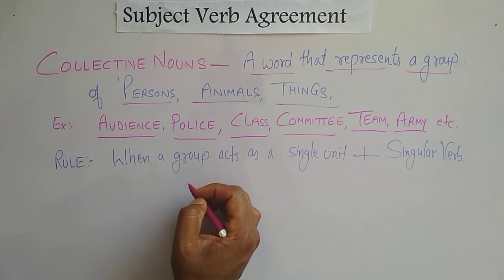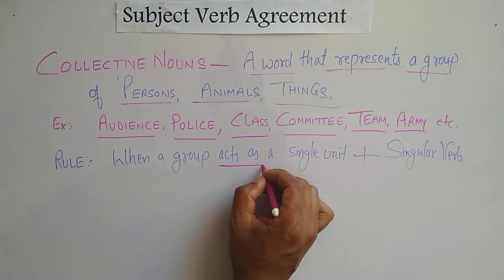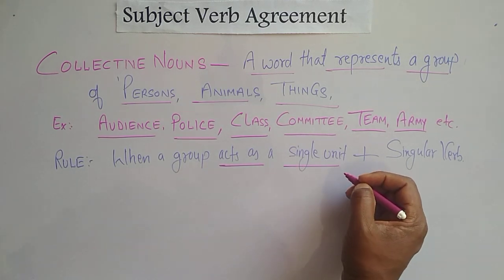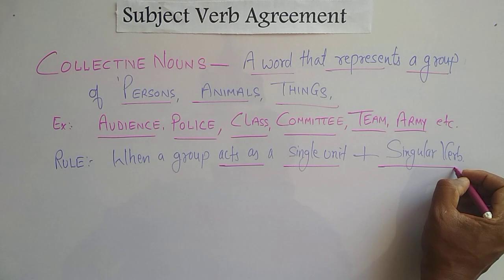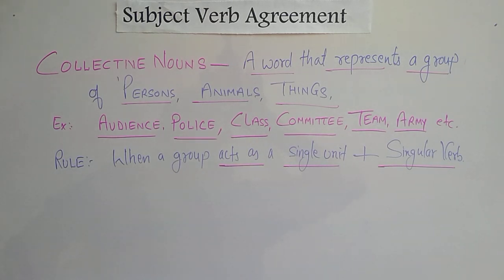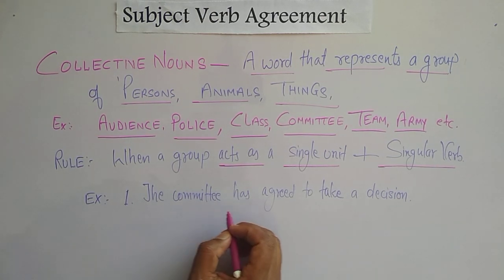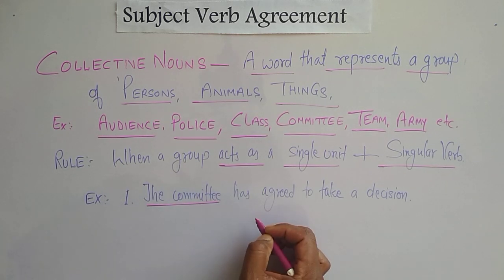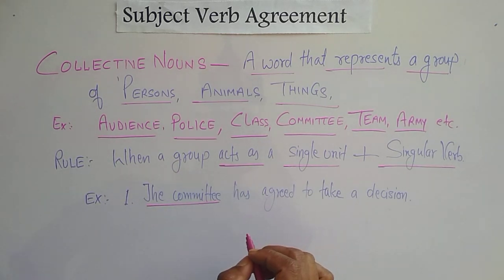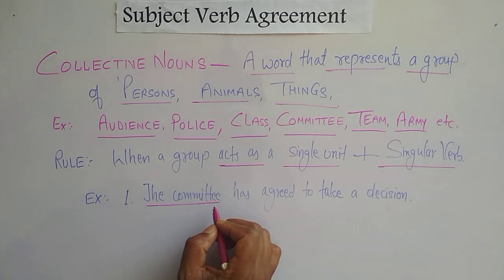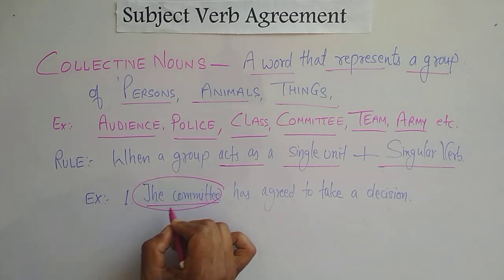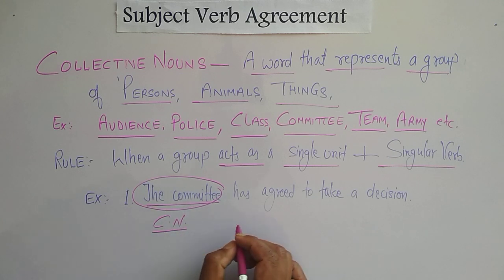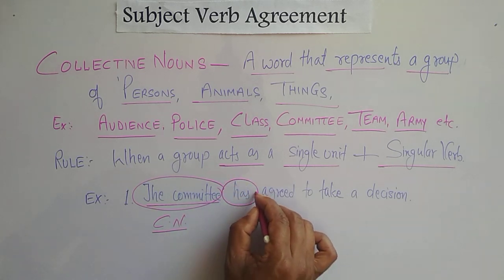Students, when a group, or when a collective noun, acts as a single unit in a sentence, we always have to use a singular verb with it. Let's take an example. Students, look at the given sentence here. The committee has agreed to take a decision. Here, the collective noun committee is acting as a unit. The number of members in the committee are working as a unit. That's why in the given sentence, the collective noun committee is acting as a unit, and we used the singular verb has.